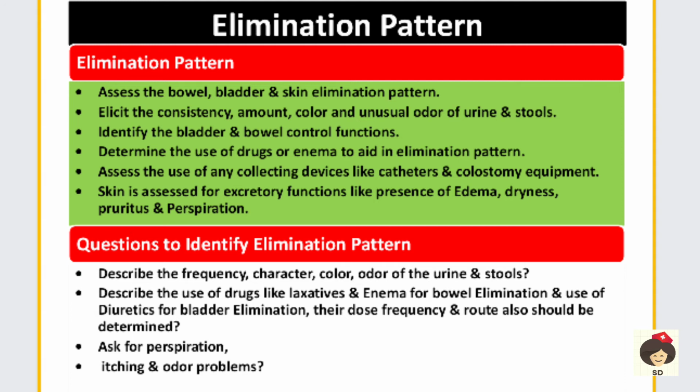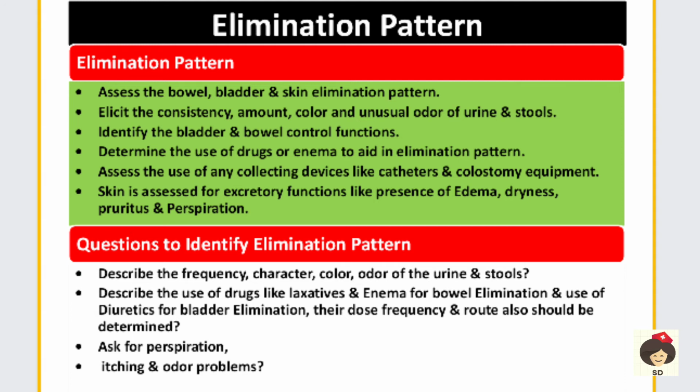So the questions to ask: you have to see the frequency, ask how long. Like in case of diarrhea, you have to ask how many times he has passed stools, whether it was watery stools, and see the color, whether there is some bleeding in the urine or stools, or any unusual odor, means smell. All this you have to ask the patient and collect the history. If the patient is suffering from constipation, ask whether he is taking any drugs like laxatives or enema to cause elimination.